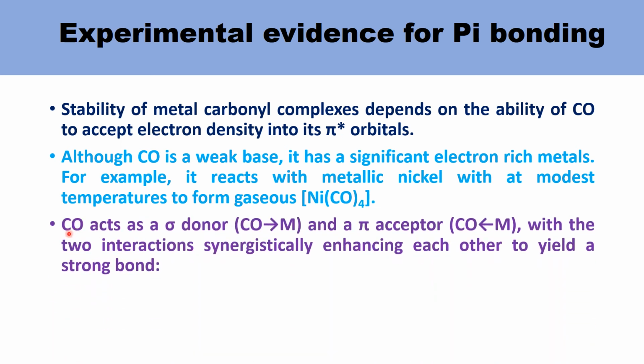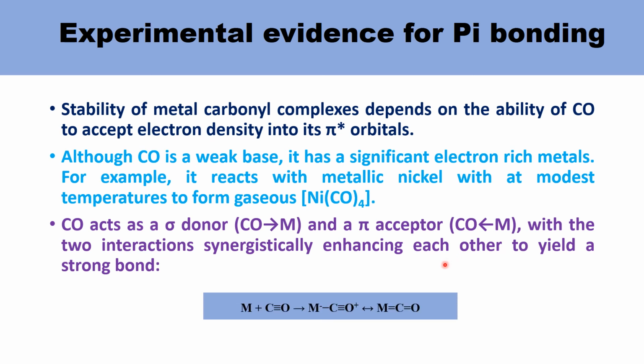CO acts as a sigma donor, that means CO donates electrons to the metal, and also acts as a pi acceptor. From the metal to CO, the electrons can be accepted from the metal into the antibonding pi orbitals, with the two interactions synergistically enhancing each other to yield a strong bond.